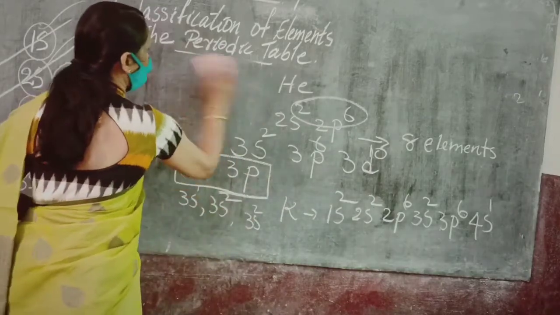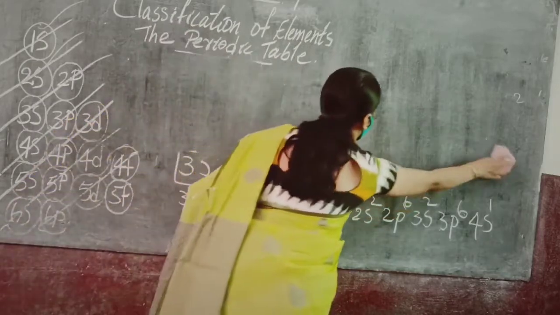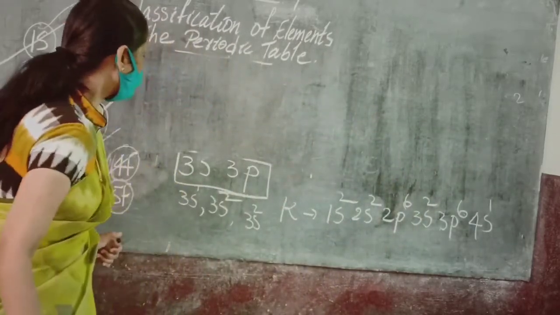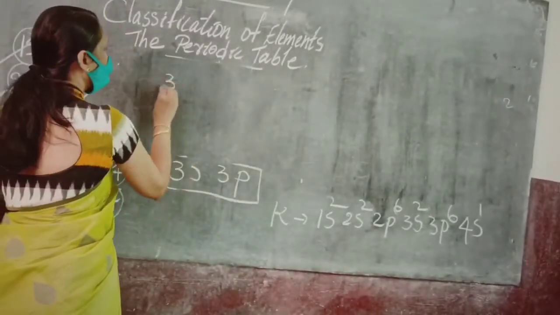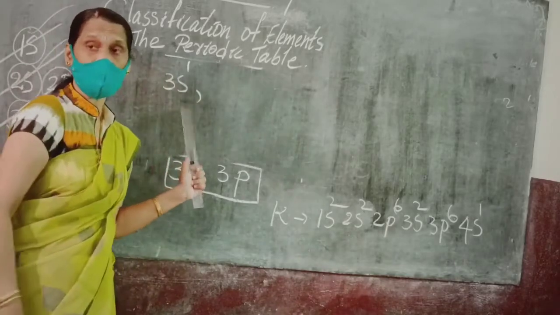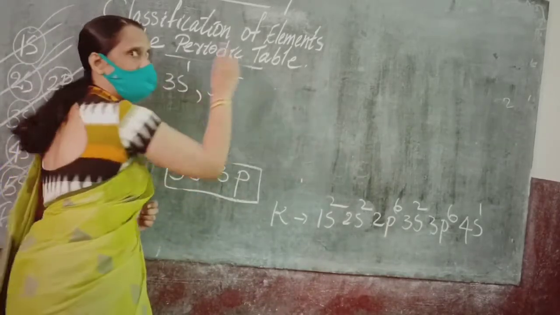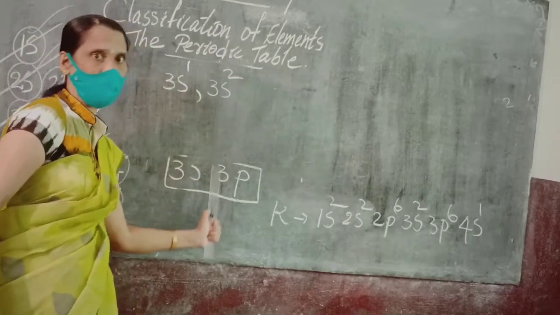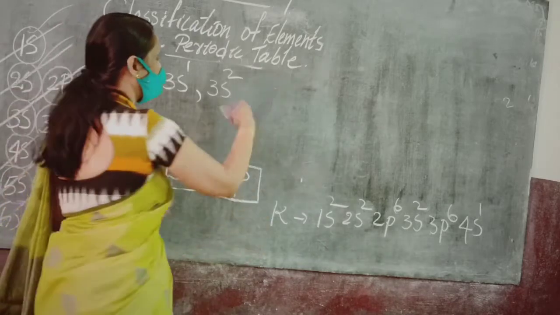I think, let me write. Okay, see here the possibilities. With 3s1 configuration, there will be one element. Next, with 3s2, one element will be there. That will be coming into the second group. Understand? Next, what will be there?